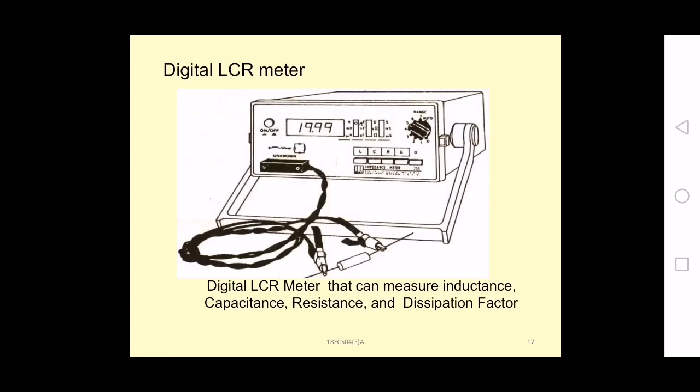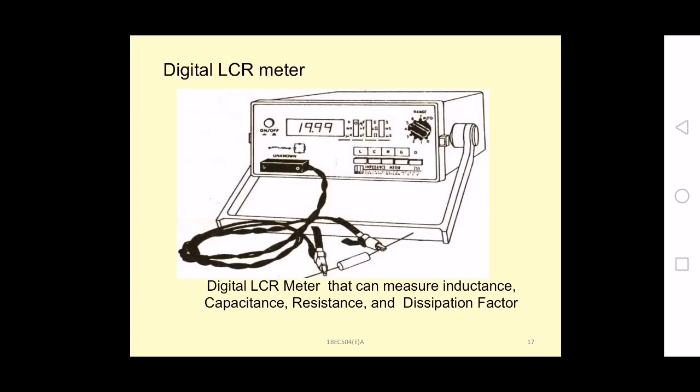So this is how the LCR meter looks like. It has a 3.5 digit display, and you will be having the unknown quantity measurement by using these Kelvin clamps. You will have a pair of Kelvin clamps, and you can select by using the manual or automatic switch.